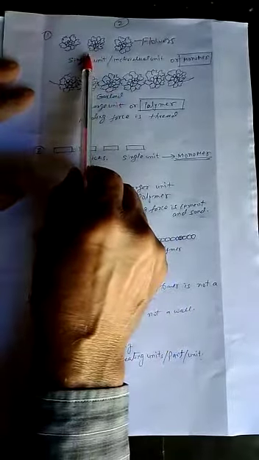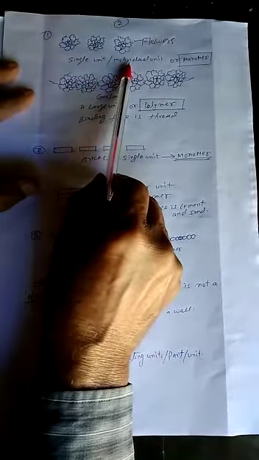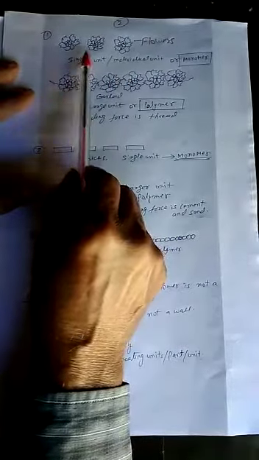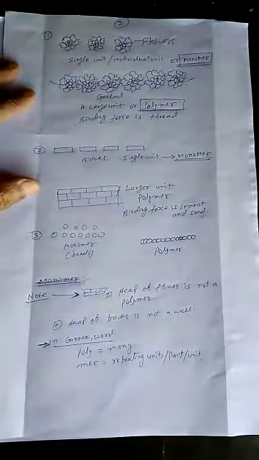Here each flower separately is known as single unit or individual unit, and a particular name has been given to single unit. That particular name is monomer. Here each unit is separately known as monomer. And when a large number of single units are joined together, then this big unit obtained is known as polymer. A particular name has been given, that name is polymer.